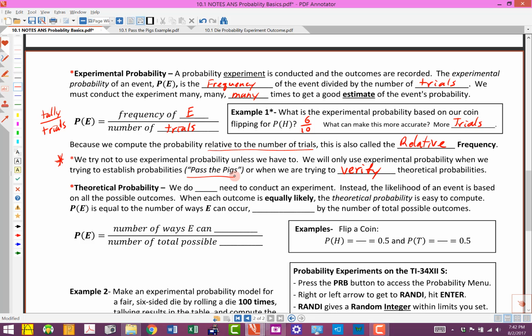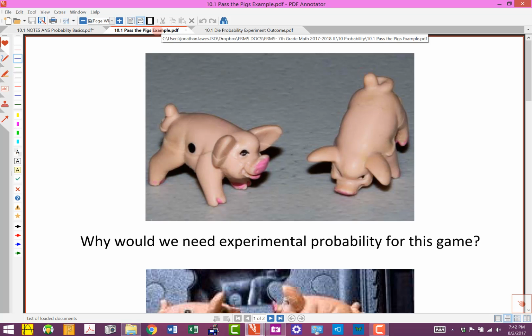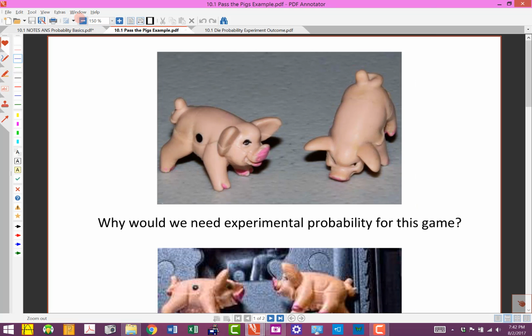It does involve probability, and let me show you what it looks like. When you play Pass the Pigs, it's kind of like rolling dice and stuff like that. Only the dice are shaped like pigs, and they look like this. Now, if you throw these onto a table, they can land in lots of different ways.